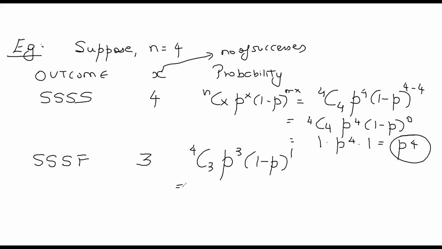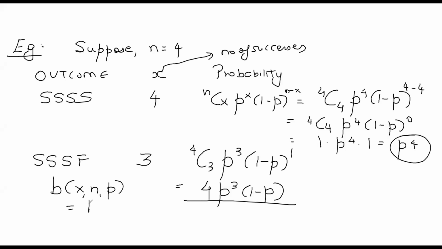What will 4C3 be? 4C3 is 4, so we get 4 p cube (1 minus p). The probability of getting success, success, success, failure is nothing but b(x; n, p), where x is 3, n is 4, and p. So b(3; 4, p) is 4 p cube (1 minus p).